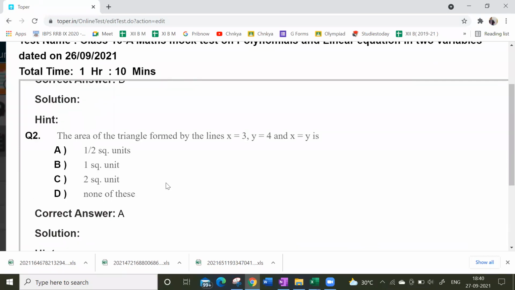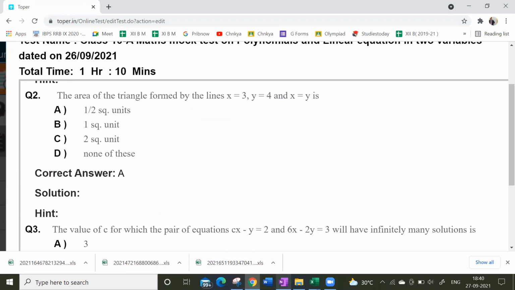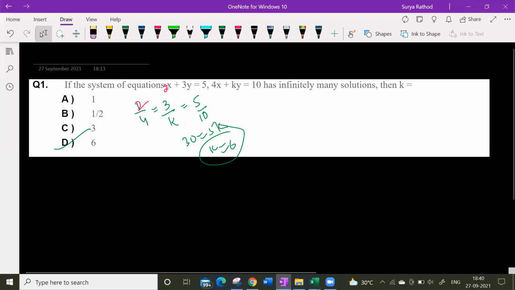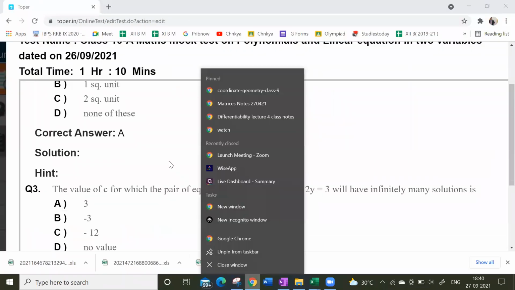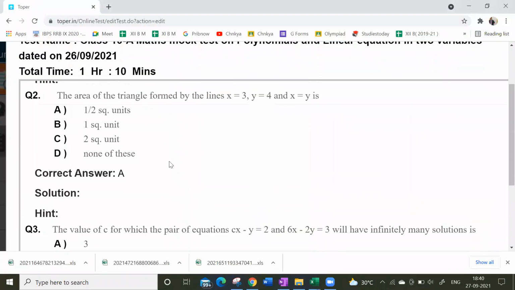Okay, this is the one question. What is the one more? Which question? Second one? Any doubts in the second one? The area of the triangle formed by this line. Sir, can you explain this question? I didn't understand. Yes, definitely. How many have solved this question?